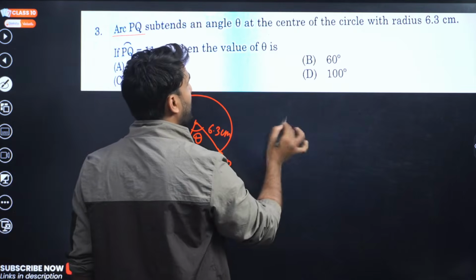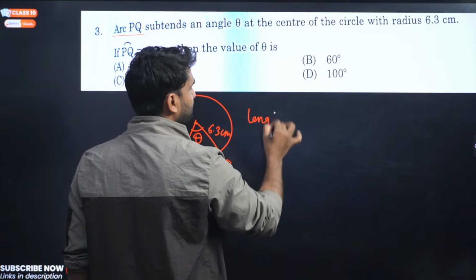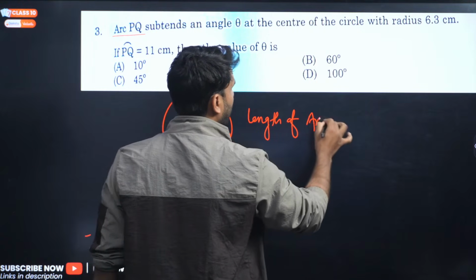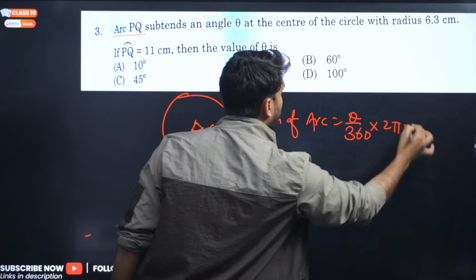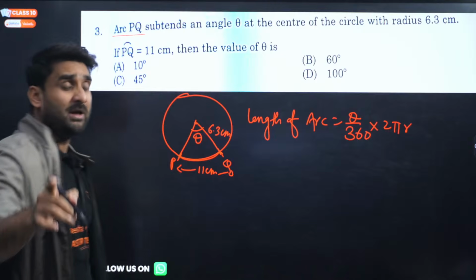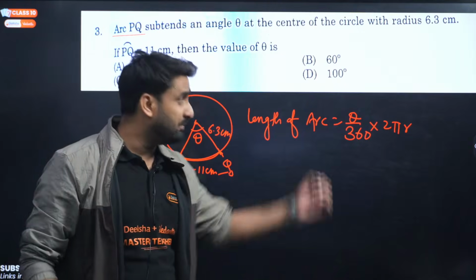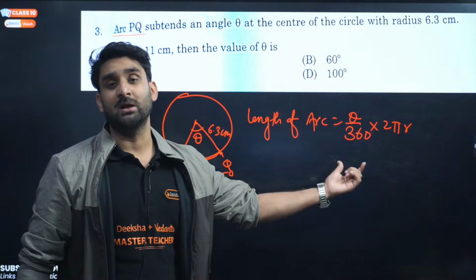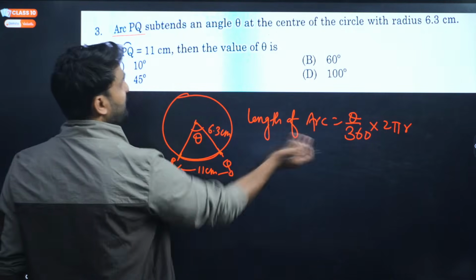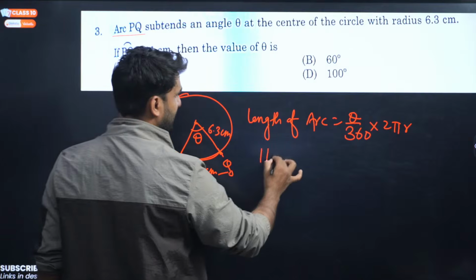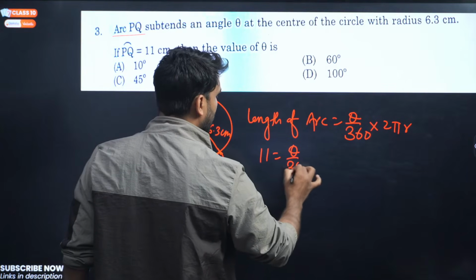My dear champion, you know there is a very powerful formula. Length of arc is equal to theta by 360 times 2 pi r. If you remember, I suggested yesterday, please keep this formula in your mind, and the question will come directly from the formula. So the length of the arc is given as 11, so put 11 here.